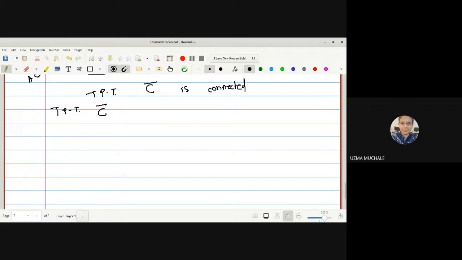How to prove C bar is connected, or rather, prove C bar is not separated.